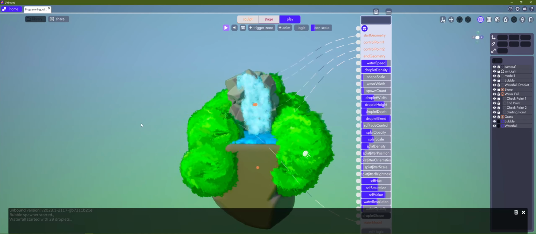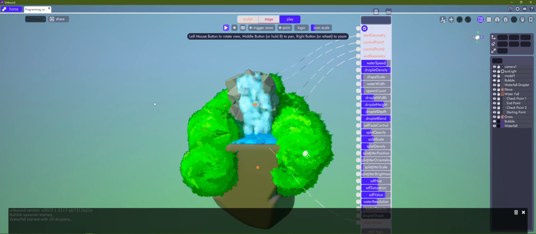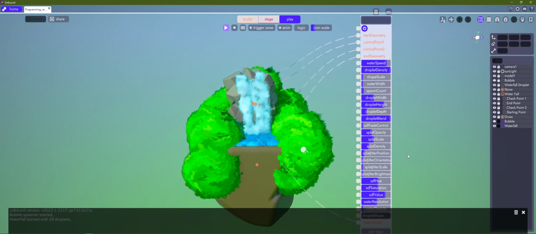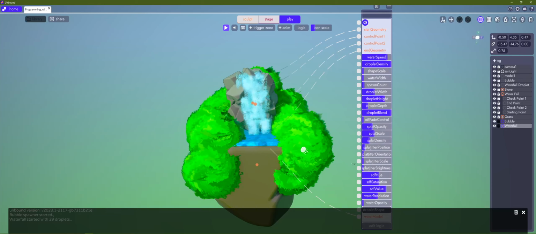This is the updated result. Let's see. As you can see, I added a lot here, and this is quite a lot of features. Well, I can change the hue for the water, for example, saturation, value. I don't know, I can, for example, change the opacity.